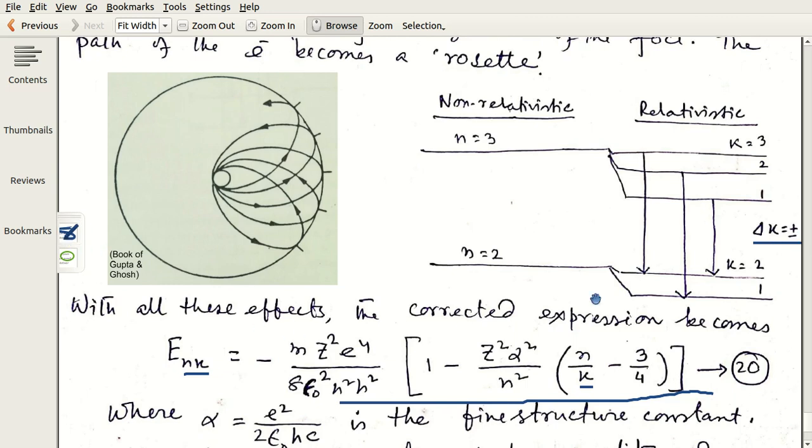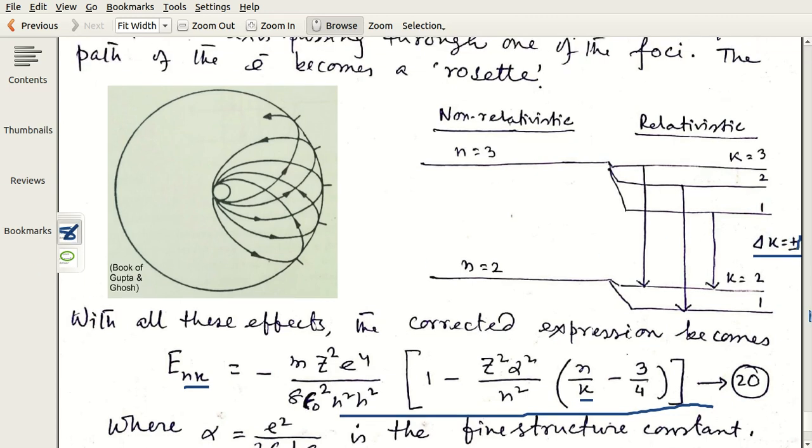The change delta k during transition is actually plus minus 1. This 1 is missed here. So 3 levels are split for n equal to 3, 2 levels are split for n equal to 2, and now delta k, the change of k, from 3 to 2 is allowed, 2 to 1 is allowed, even 1 to 2 is also allowed.